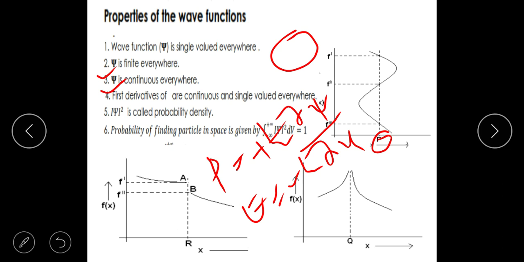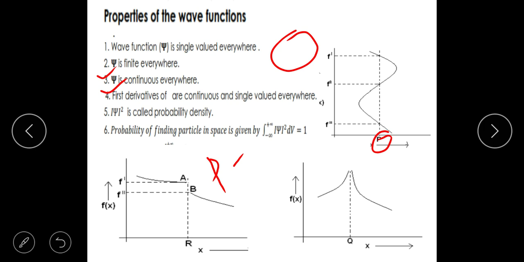Unless first derivatives are continuous, you cannot attach any meaning to the energy or momentum of the particle. There are many other things, like probability current density, which depend on the first derivative. So unless you make sure that the first derivative is single valued everywhere, you cannot have one value of momentum and energy and other things.